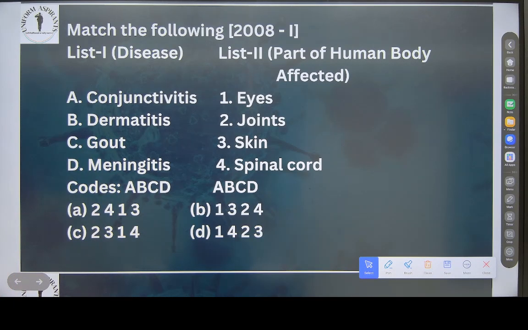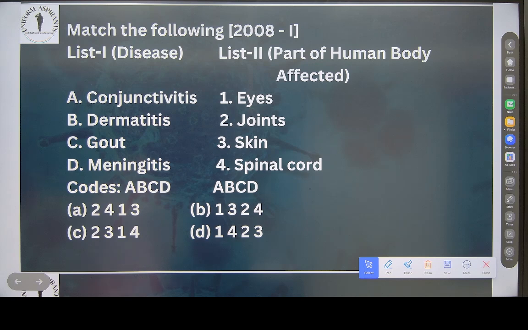Conjunctivitis. Conjunctivitis is the disease of... Conjunctivitis means redness of eyes, swelling. So it is a disease of eyes.